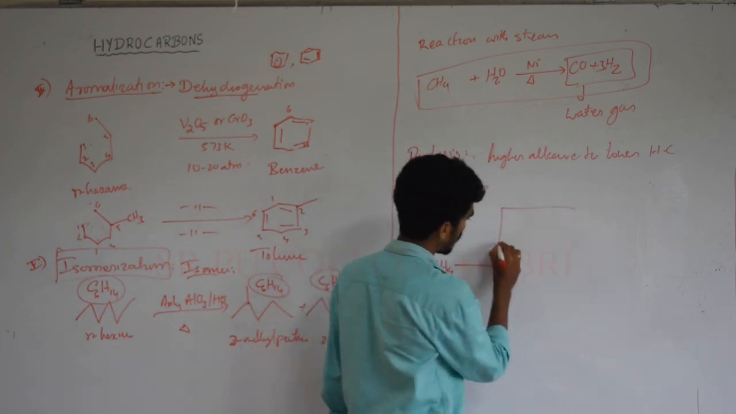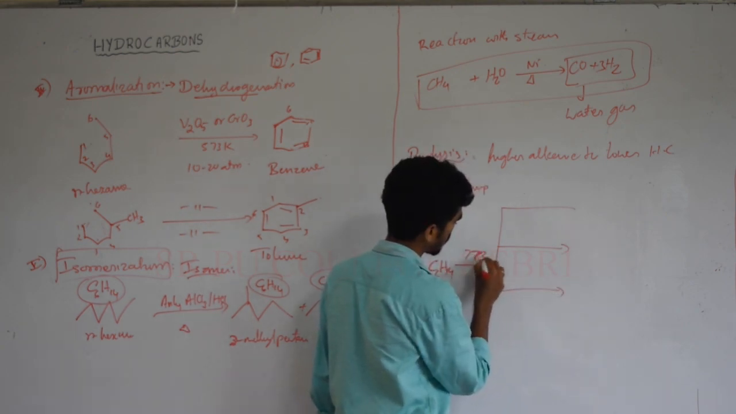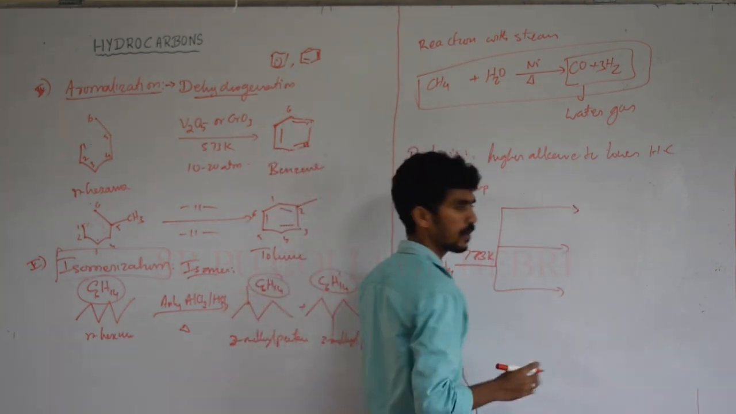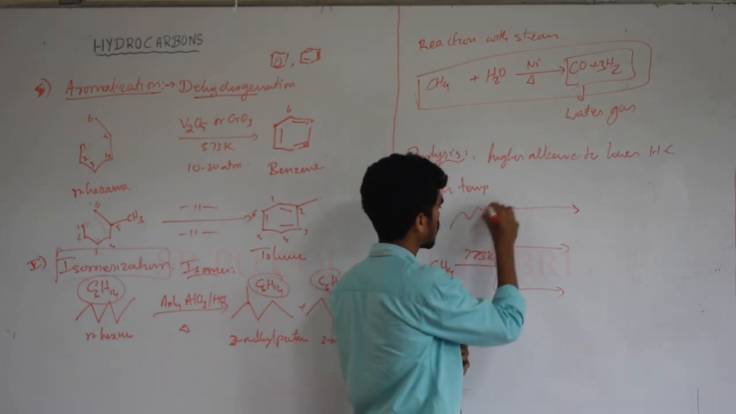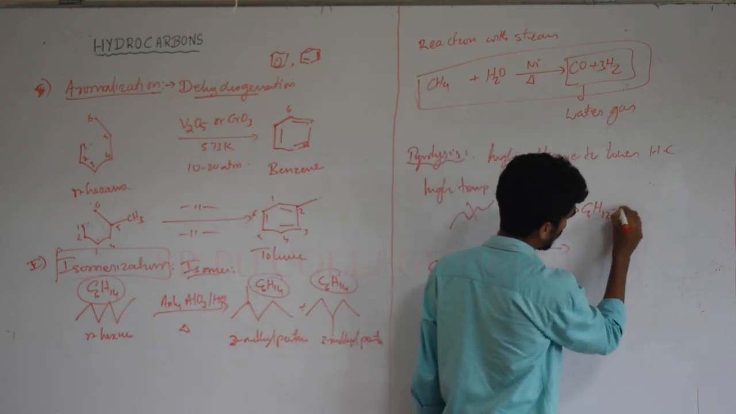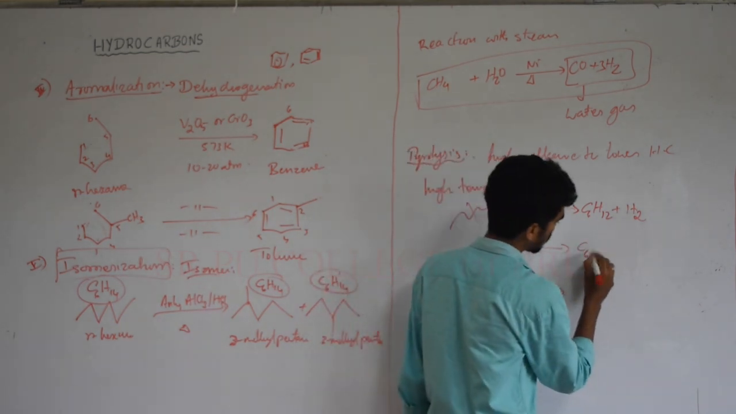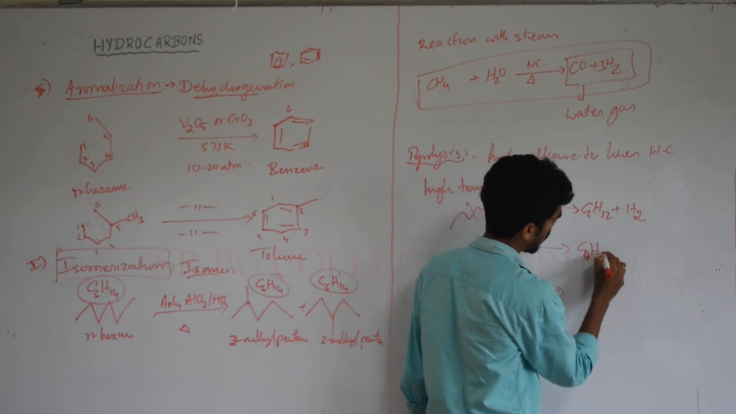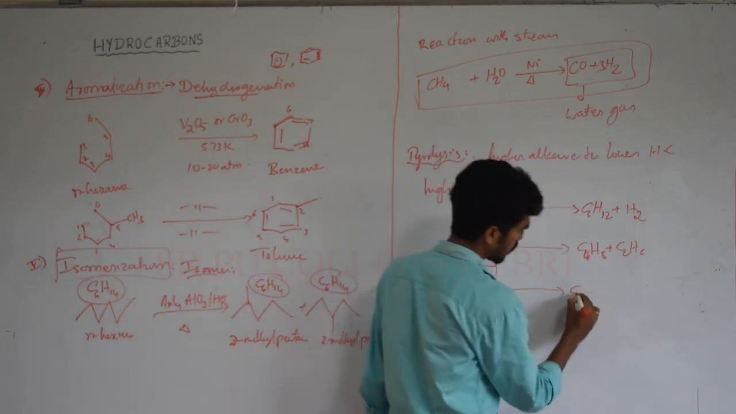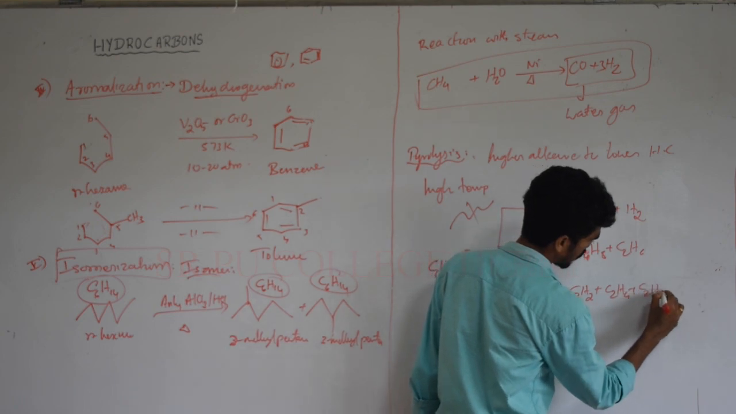C6H14, which on heating at a particular temperature, 773 Kelvin, this hydrocarbon alkane undergoes fragmentation. Okay, so a chain can break. So formation of C6H12 plus H2 may be the product formation at this temperature, or it may form C4H8 and C2H6, that may be other product formation, or C2H2 plus C2H4 plus C2H6.